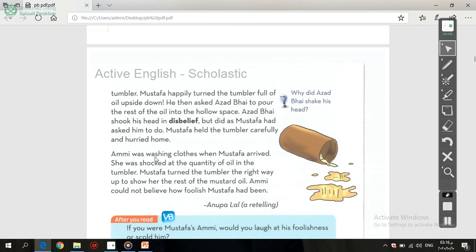Ami was washing clothes when Mustafa arrived. She was shocked at the quantity of oil in the tumbler. Mustafa turned the tumbler the right way up to show her the rest of the mustard oil. Ami could not believe how foolish Mustafa had been. Anupa Lal, a retelling.